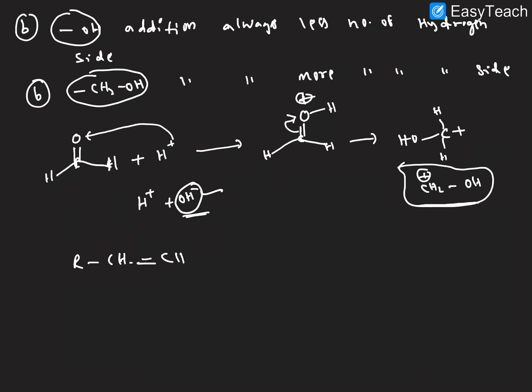OH is the negative charge. For example, here R-CH=CH2. The OH addition is on the less number of hydrogen side, and the CH2OH positive addition is on the more number of hydrogen side. This is according to the Markovnikov rule, right? I hope it is clear. Let us discuss examples.